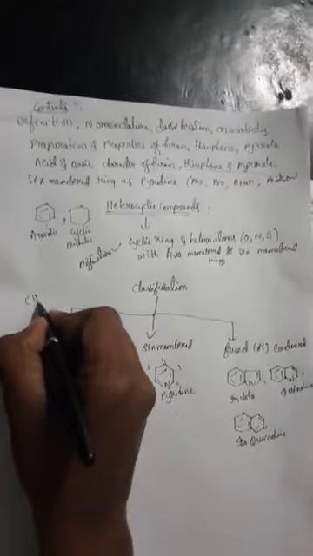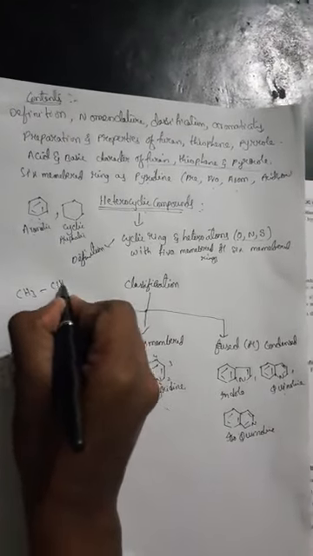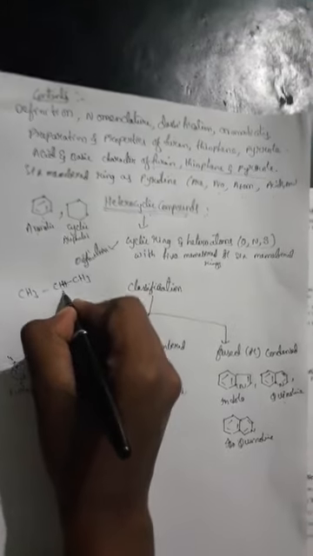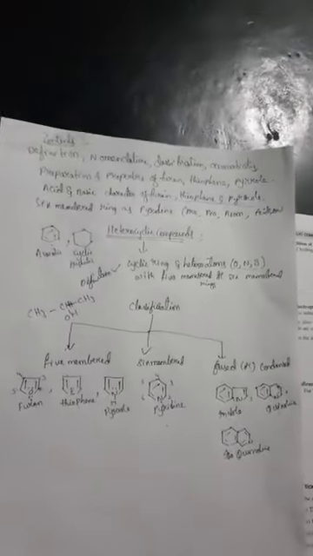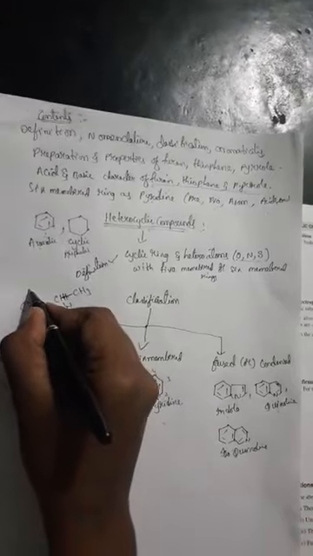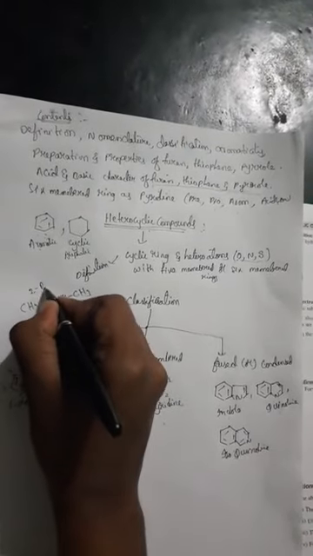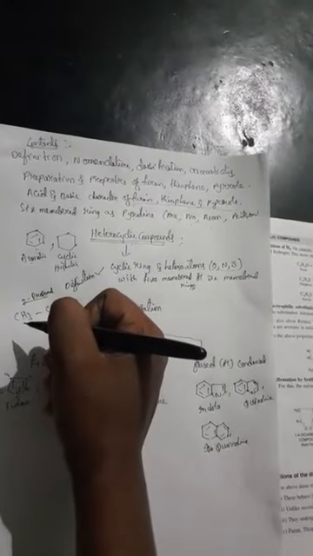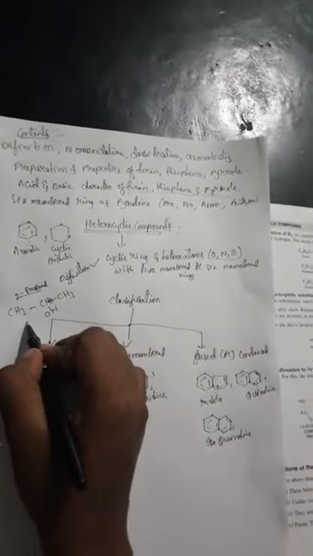So let us take an example, CH3CHOHCH3. Generally what will we be saying? 2-propanol. The name of this one is 2-propanol. Okay, so this is the general example.